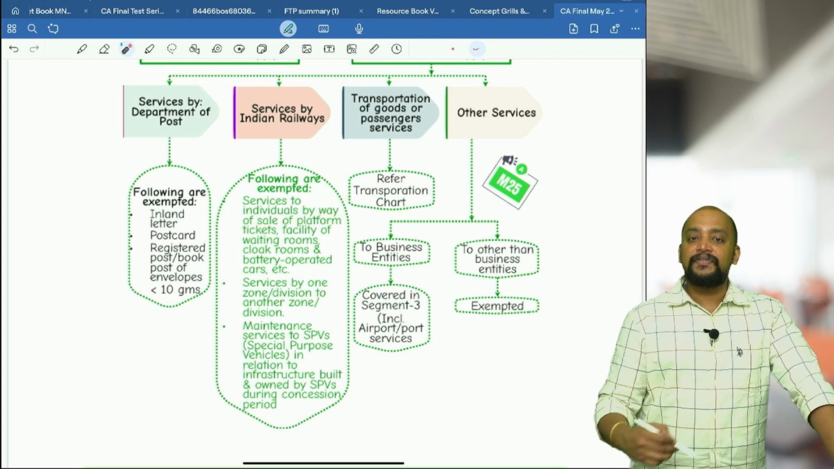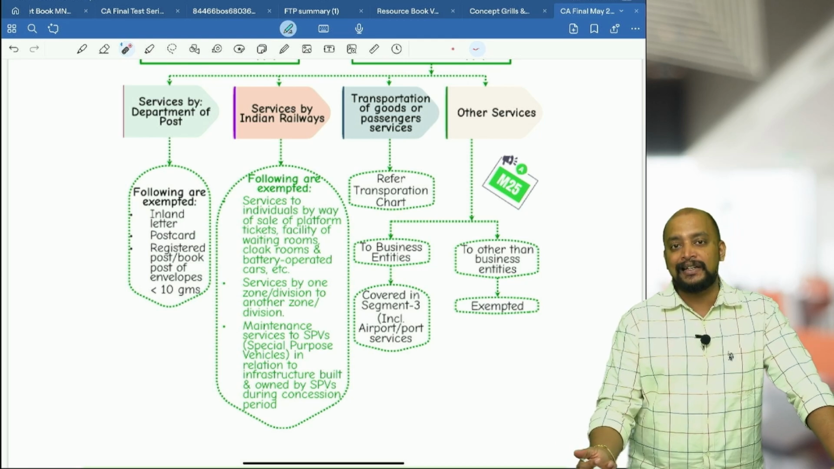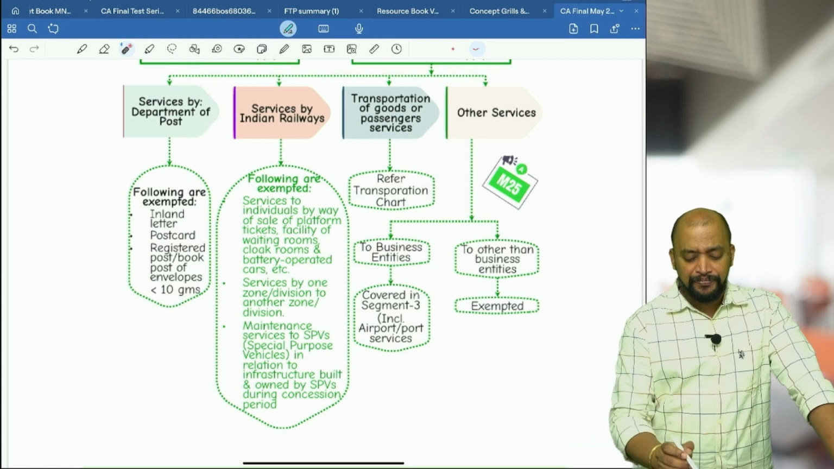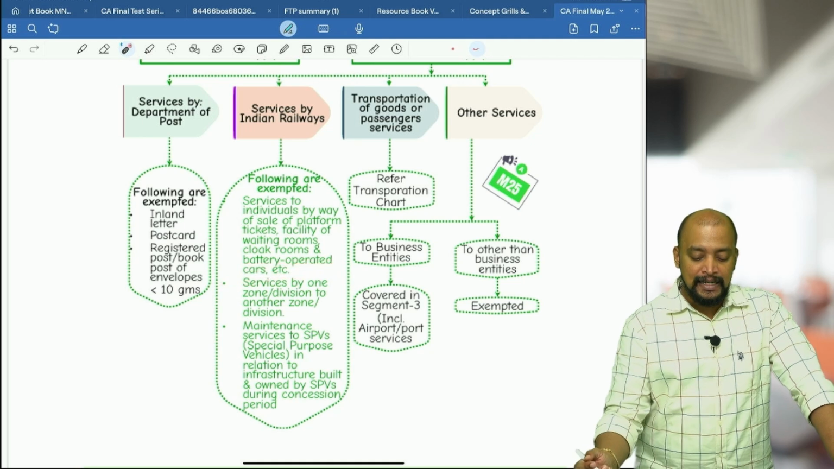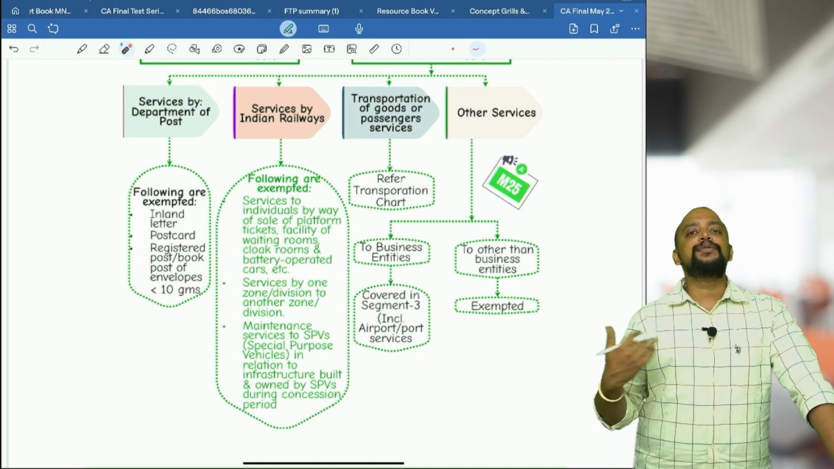And the next one is facility of waiting rooms. That's what they call first class waiting room, second class waiting rooms, like that. Cloak room to keep our luggage. Then battery operated cars. Then the next one, services by one zone or division to another zone or division.